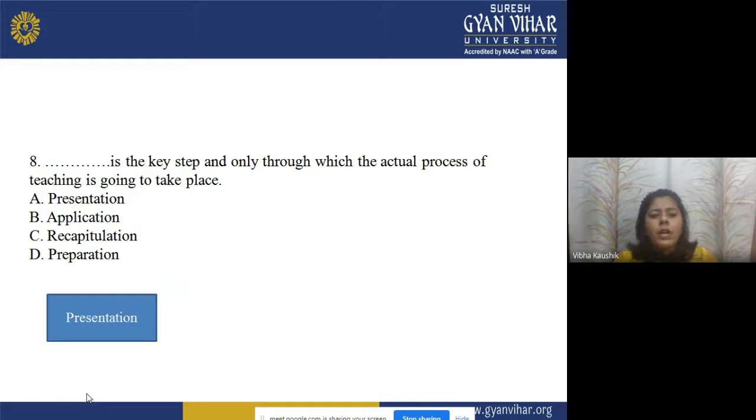Now, the eighth one. Dash is the key step only through which the actual process of teaching is going to take place. Now, what is the key step in the stages of the preparation of the lesson plan, only through which the actual process of teaching takes place, and with this stage we will be able to say that now the actual process of teaching is starting.